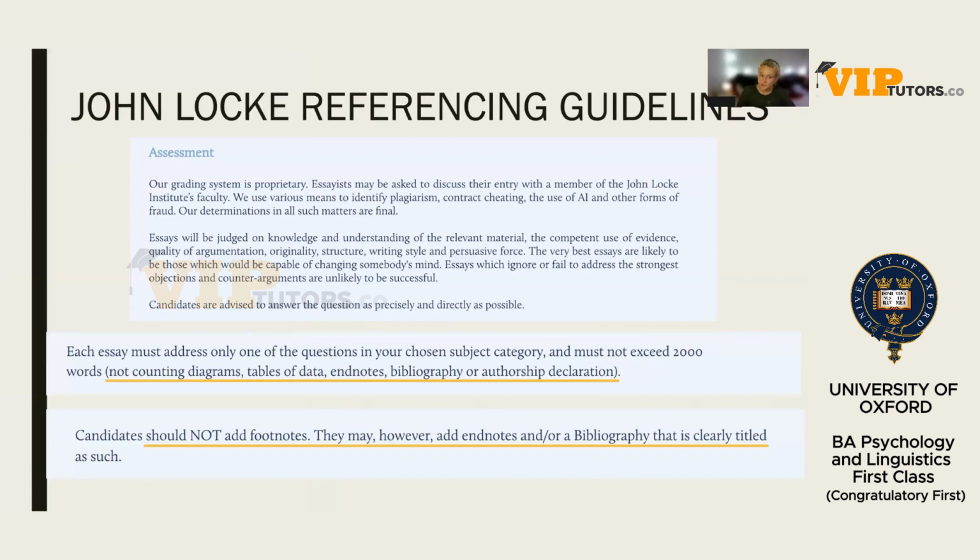So their referencing guidelines in the John Locke essay competition, they're pretty broad, and they don't specify anything very specific, so you don't need to worry. The only thing they do specify is that you shouldn't add any footnotes, so the things that come at the bottom of the essay. You can add endnotes or a bibliography, so like the references we saw earlier that is clearly titled, and we'll go on to that later as well.